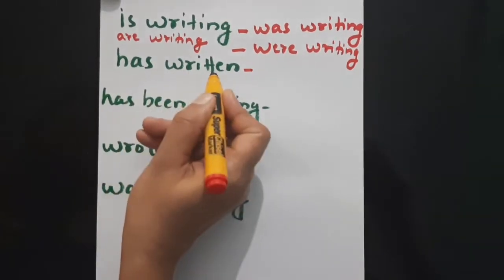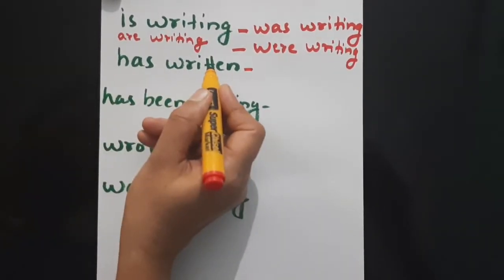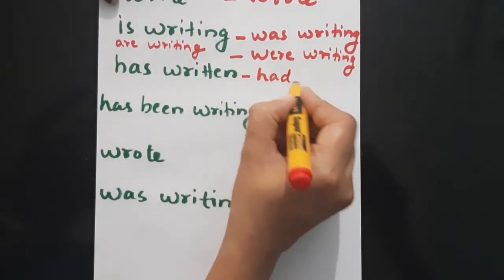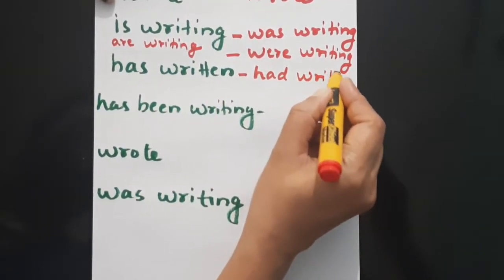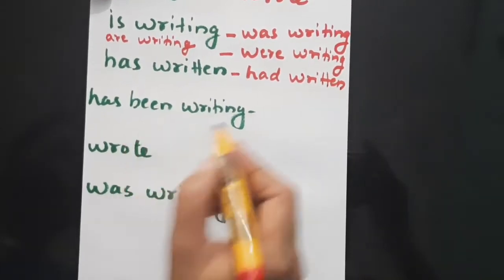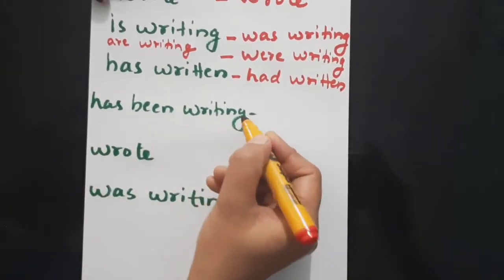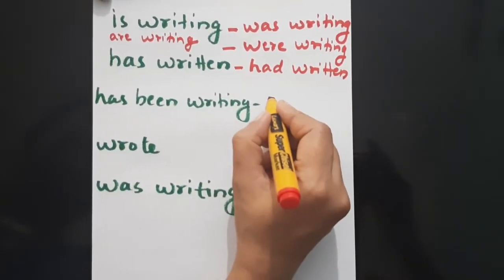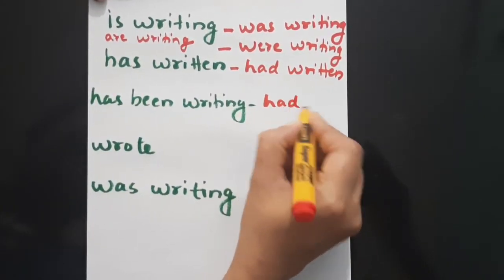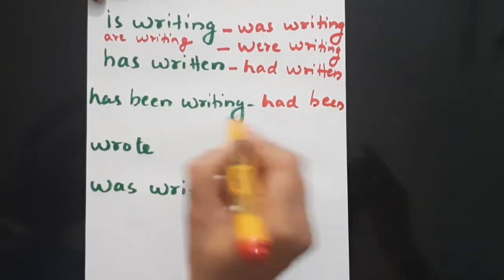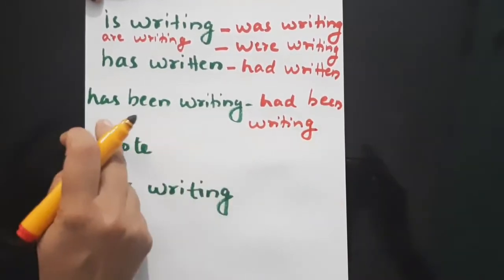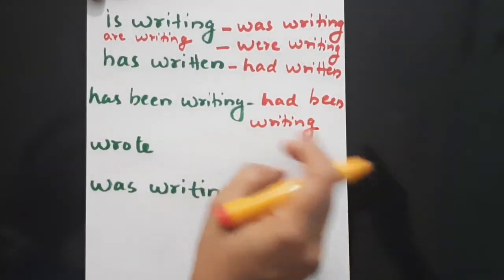Next, has written, present perfect. Has written to had written, isn't it? Yes. Next, has been writing, present perfect continuous. You know that it would change to had been writing. Okay, had been writing. Has been writing to had been writing.